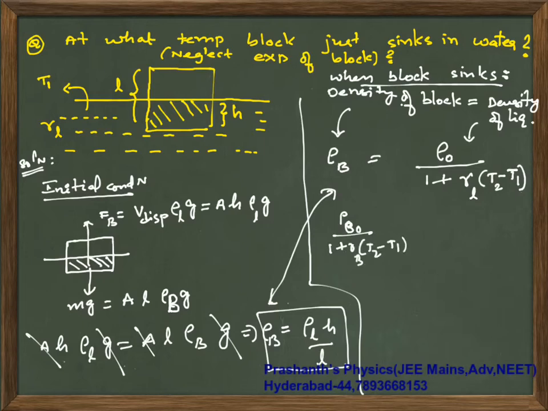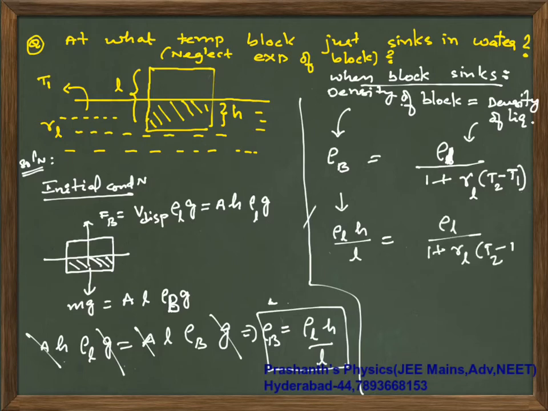For gamma of body you have to write it, but here I told you neglect the expansion of block, so that means your density is not at all going to change. So rho of body is rho of liquid into H by L, that is equal to rho of liquid by 1 plus gamma of liquid into T2 minus T1.